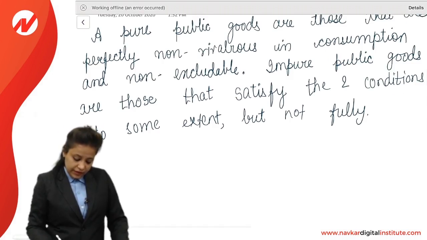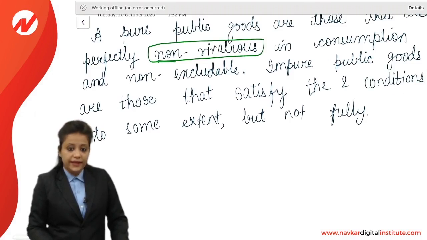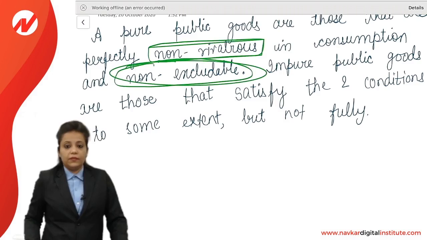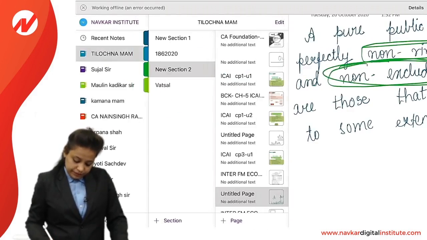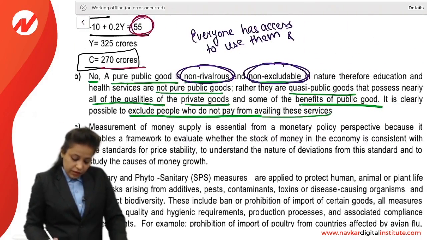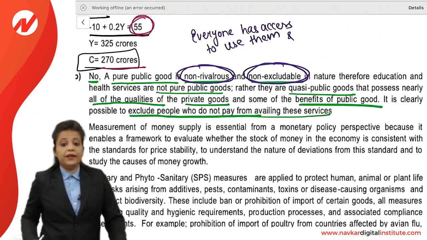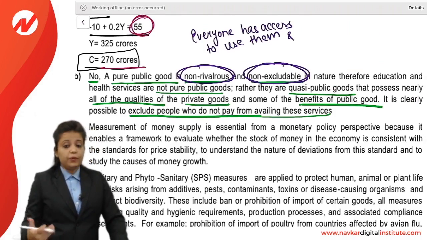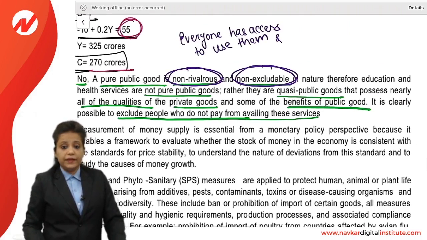First one, it is non-rivalrous in consumption, and second, it is non-excludable, right? So non-rivalrous means everyone has access to use them, and non-excludable is that type of good that we cannot exclude anyone from using it, right?